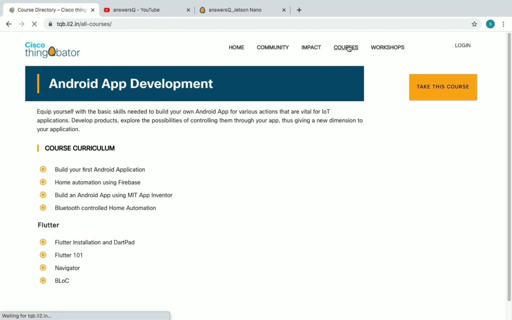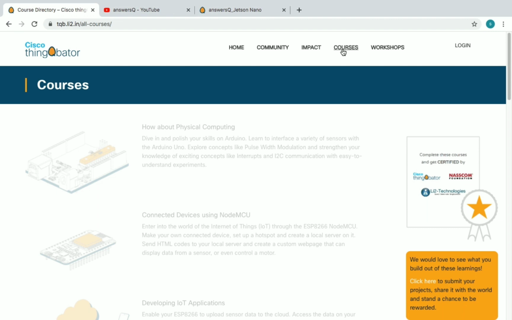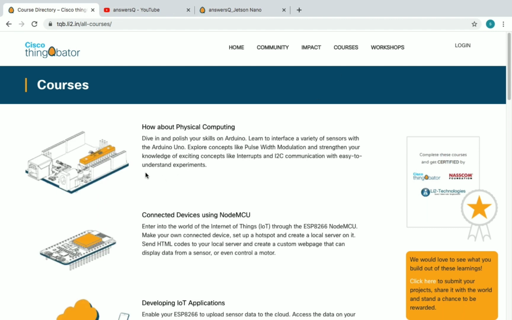So you can go to the courses page and you will see all the courses available for free in ThingQbator. And you can just click on the course name here and view the details of the course.